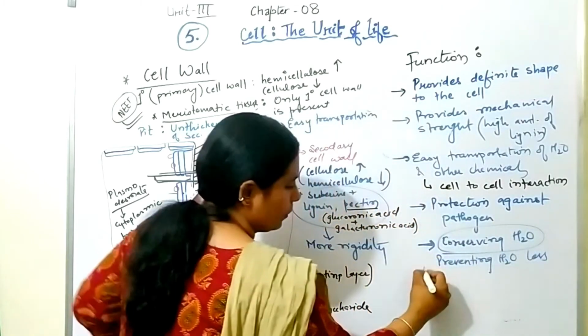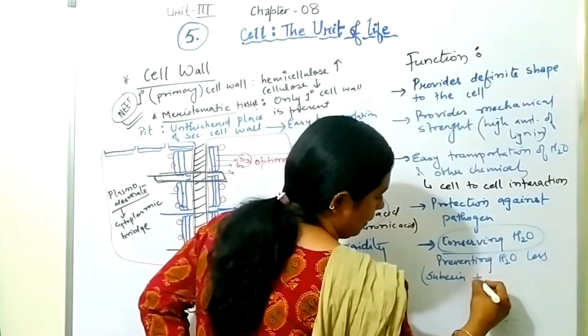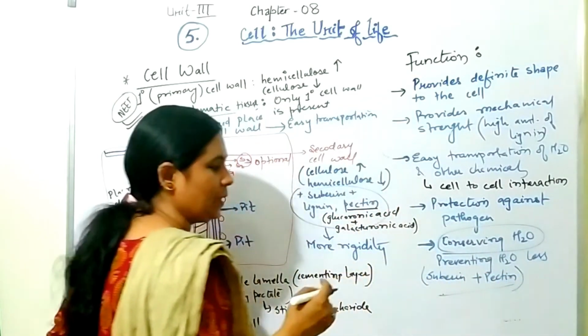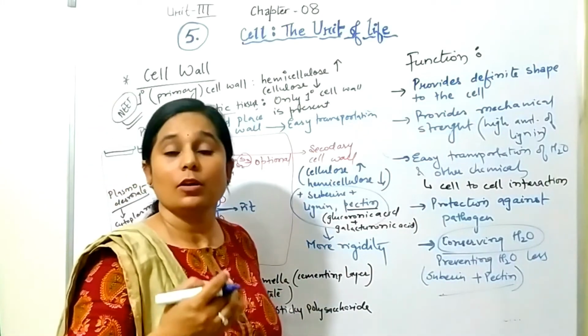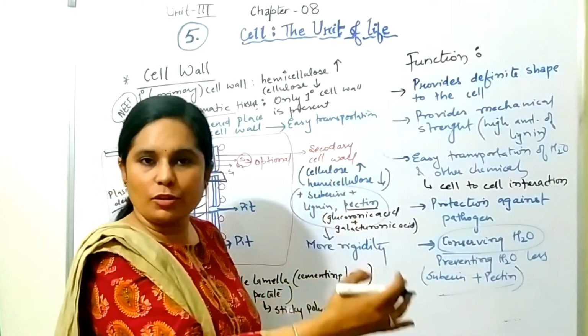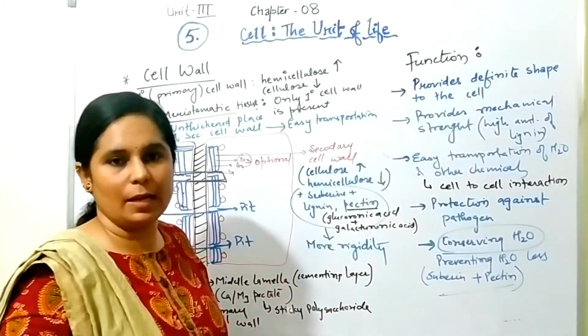As it is having the deposition of suberin and pectin. These chemicals help in preventing the loss of water. So these are the proper functions of the cell wall. How cell wall is helping the cell.